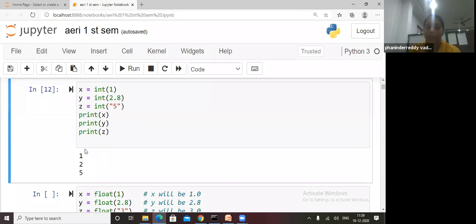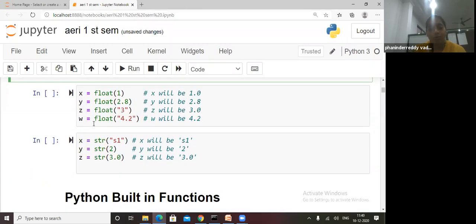If I write float here, automatically it will come as 2.8. And if I write 2 here, it comes as 2.0, which means it converted the integer to float. This is conversion of one data type to another data type.